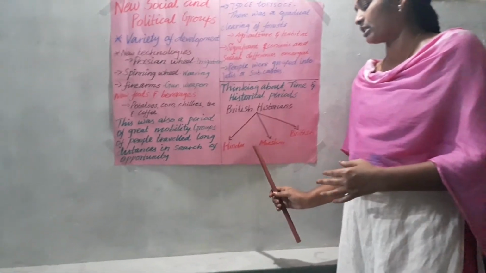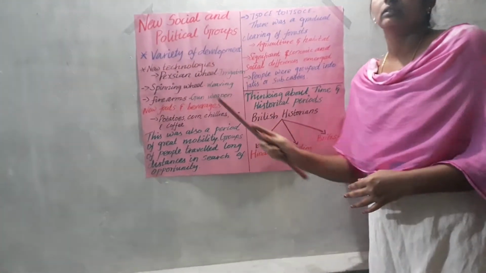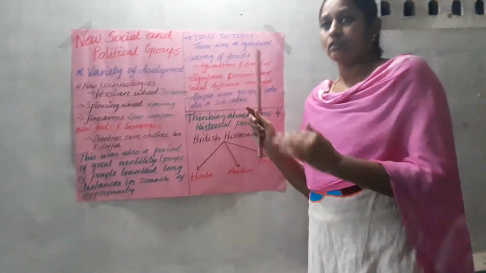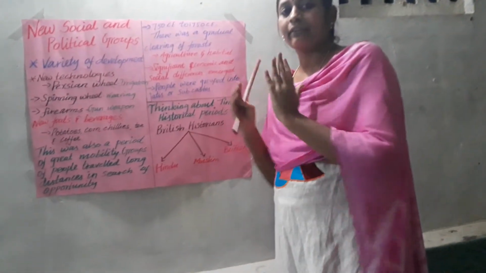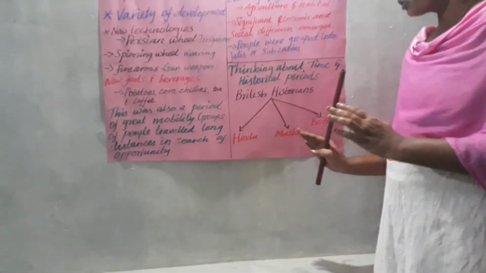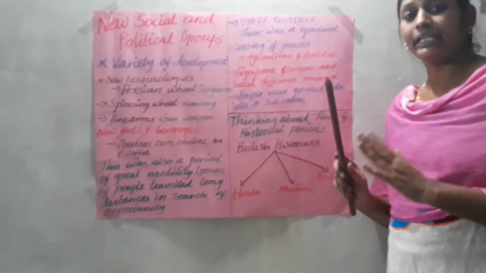One is Hindu history. Hindu history means the time before 750 CE. Before 750 CE, the rulers, the people, the lifestyle of people, everything they described in this Hindu period. Muslim period means the time of 750 CE to 1750 CE.